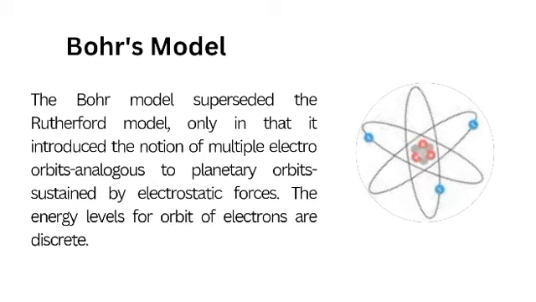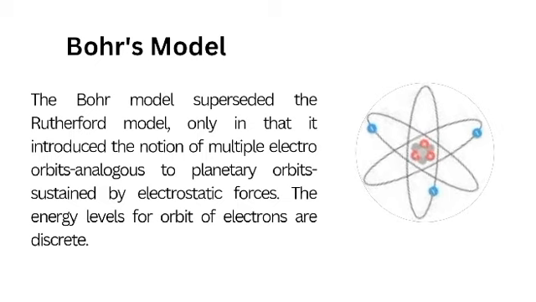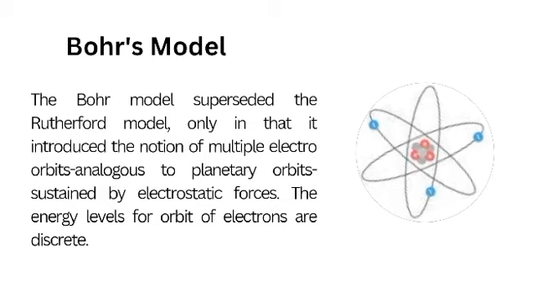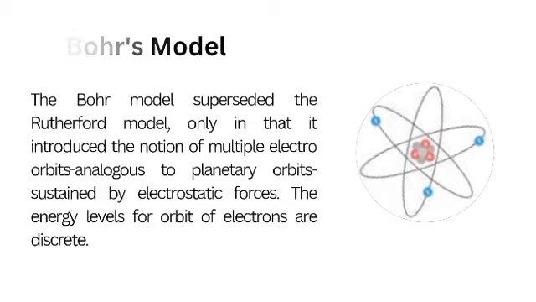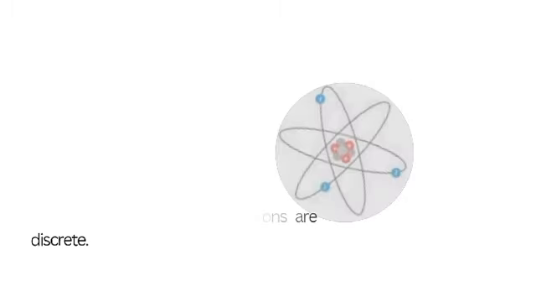The energy levels for the orbits of electrons are discrete. In other words, Niels Bohr refined Rutherford's model by proposing that electrons orbit the nucleus in fixed energy levels, which explained the atomic structure more accurately.